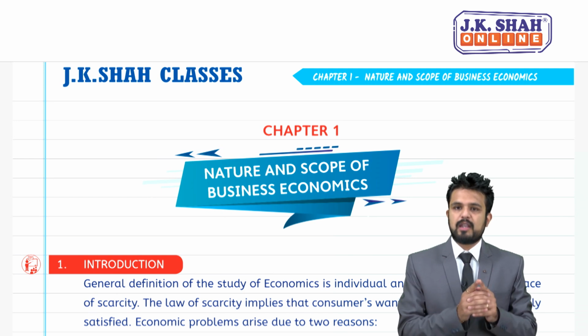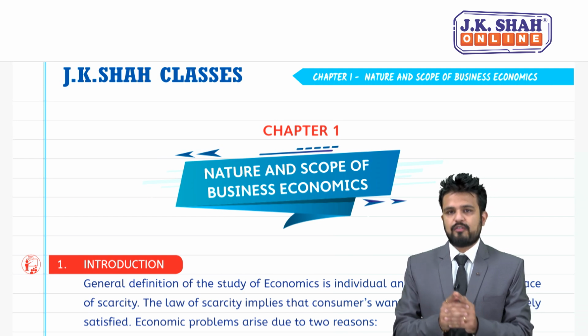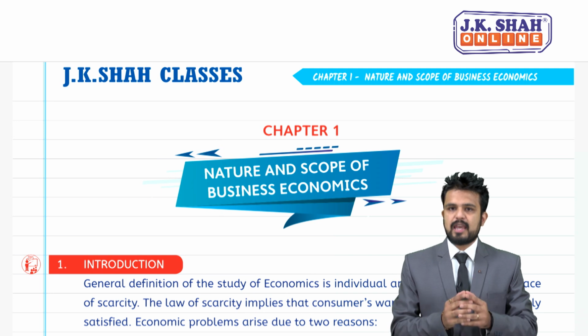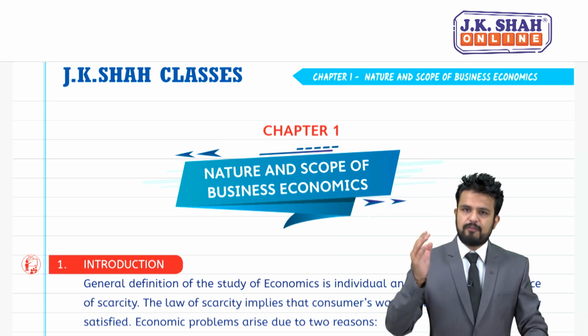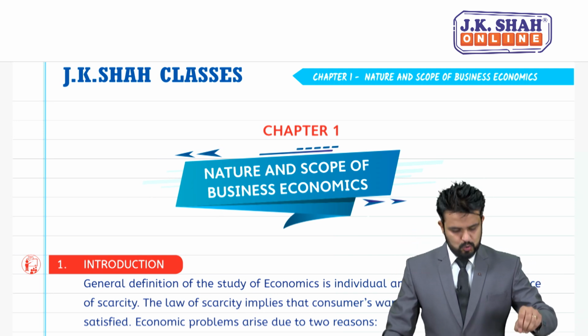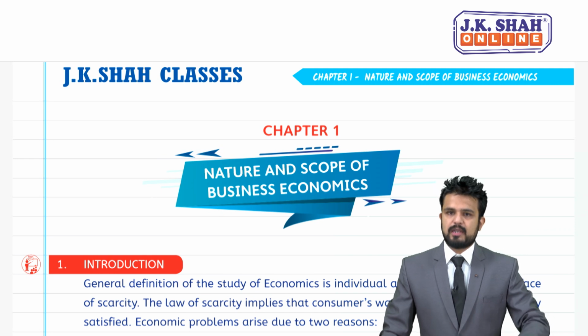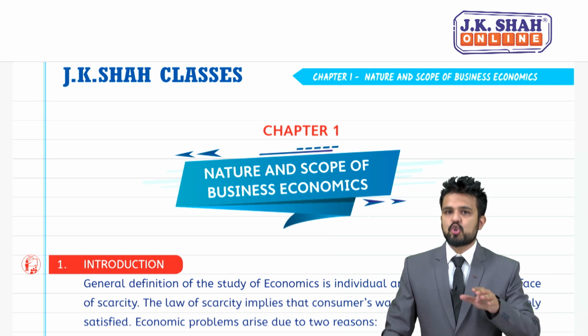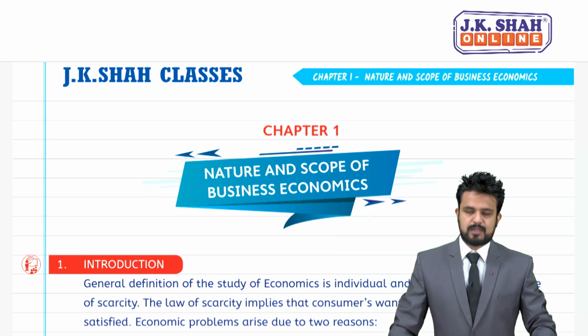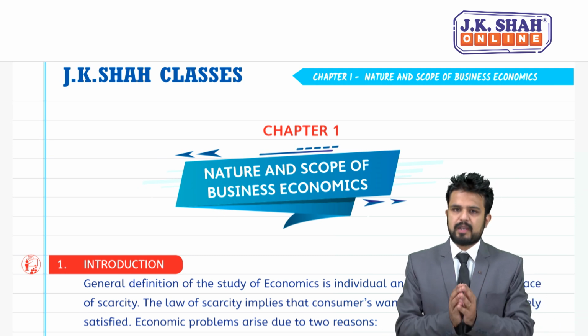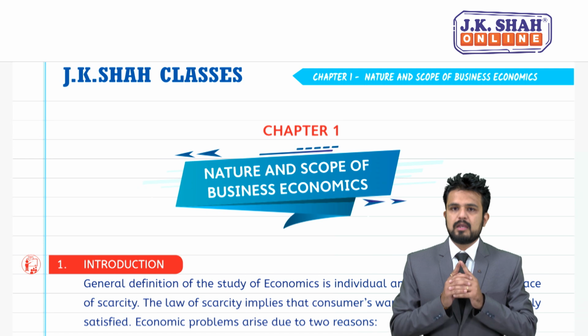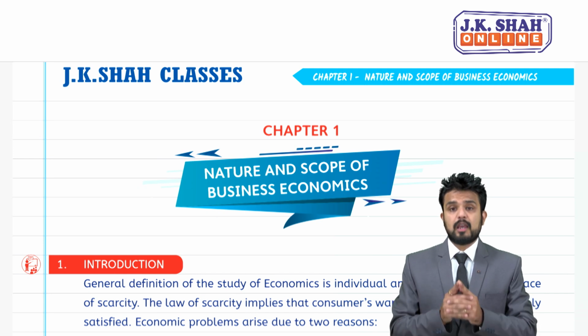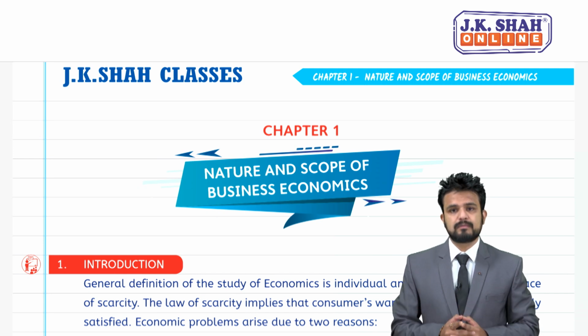First I will tell you the names of the 5 chapters and then we will begin with the first chapter. The first chapter is Nature and Scope of Business Economics. It's a very small, interesting chapter. Chapter number 2, Theory of Demand and Supply.